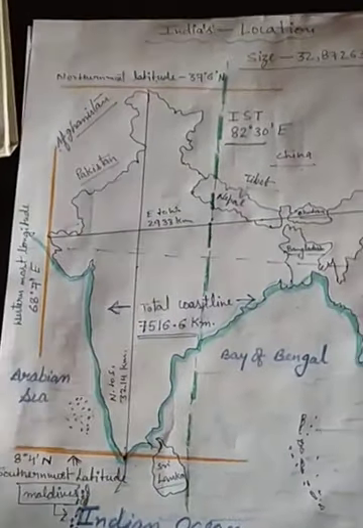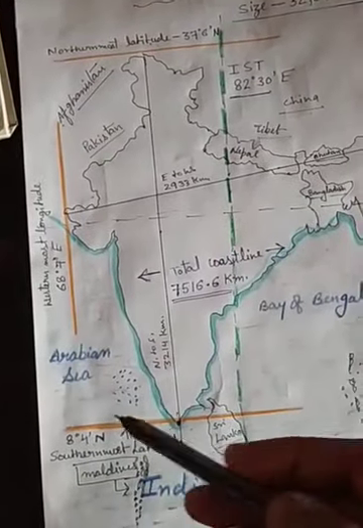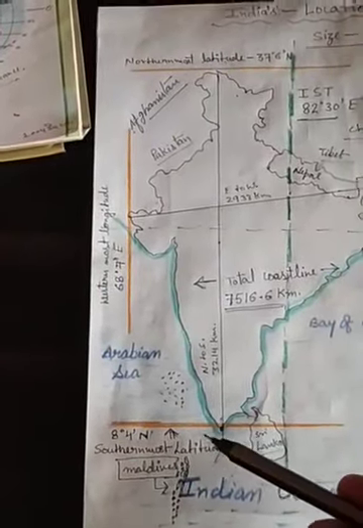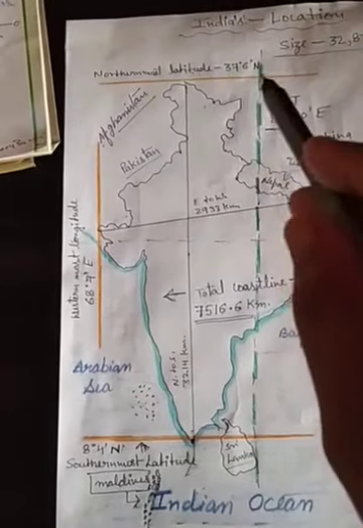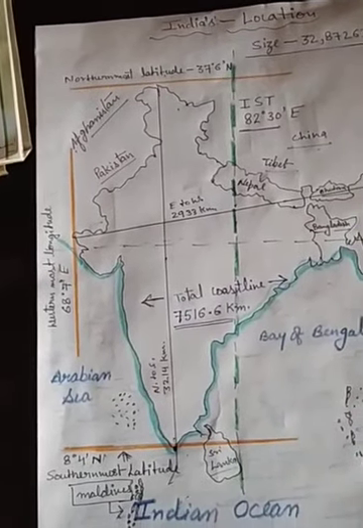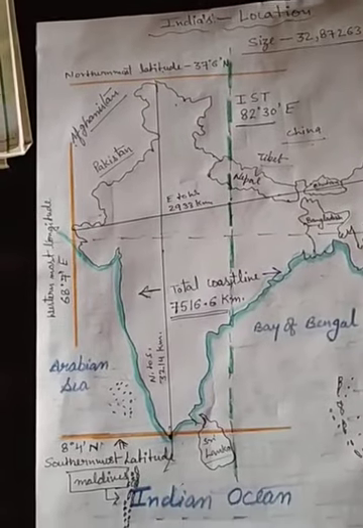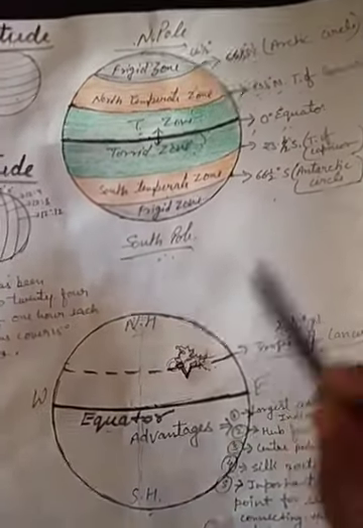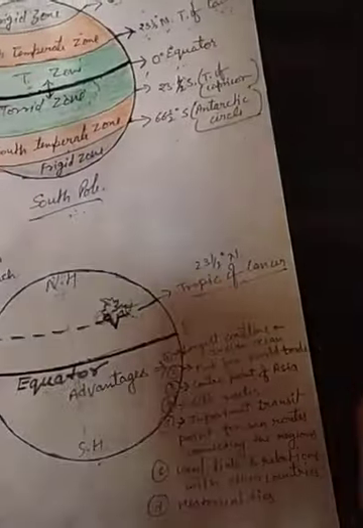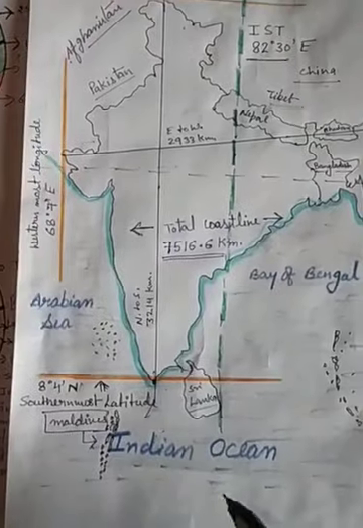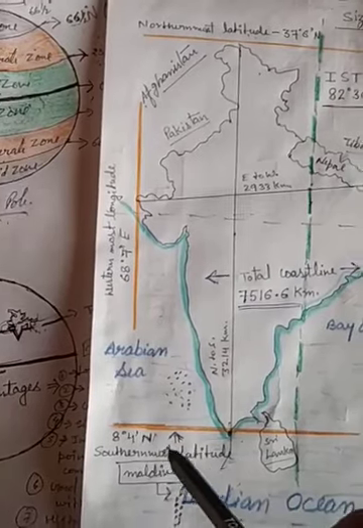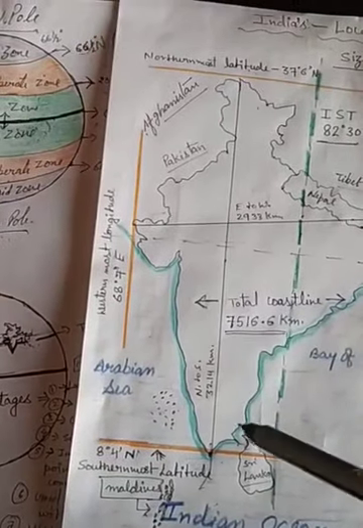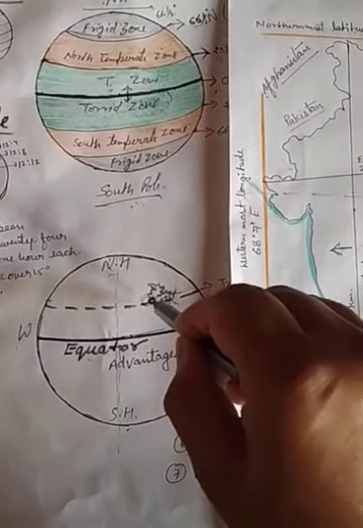Now one more question I think will surely strike your mind: there is written that this is the southern part of India, this is the northern part of India, but why are we saying 8 degree 4 minute north to 37 degree 6 minute north? Can you tell me? The main thing is that India lies completely in the northern hemisphere. That is why we have written latitude with the northern direction. So both points, 8 degree 4 minute north to 37 degree 6 minute north, are north, because India lies completely in the northern hemisphere.